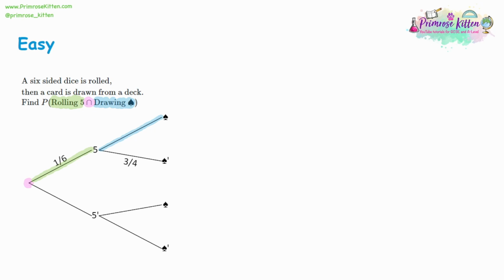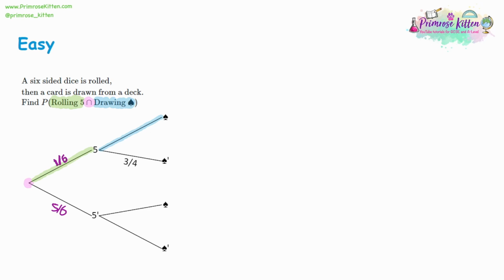So we don't have part of a tree, it's a dice of 6 sides. We don't have 6 branches, one for each bit of the dice. We just simply have what we want, the 5, or we don't have what we want, which is going to be the 1, 2, 3, 4 or 6. We need to draw the probabilities onto this. Now the probability of rolling a 5 is 1 out of 6. So not getting a 5 is going to be 5 out of 6. You can count up all the things that are not a 5, like I just said: 1, 2, 3, 4, and 6. That's 5 things. Another thing you can do is these two numbers should add up to make a whole one. 1/6 plus 5/6 is 6/6, a whole one.